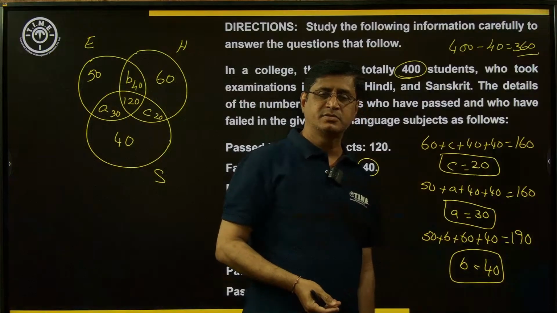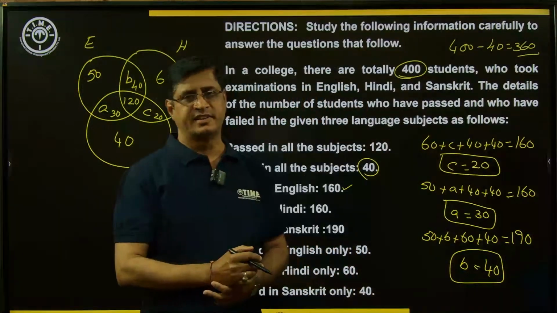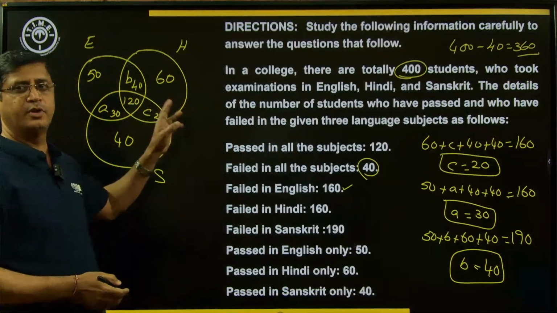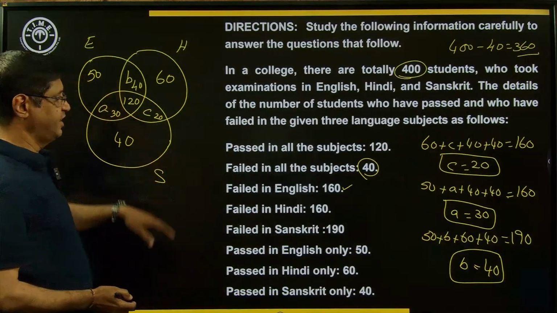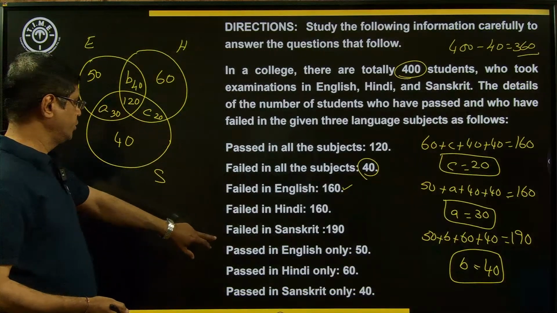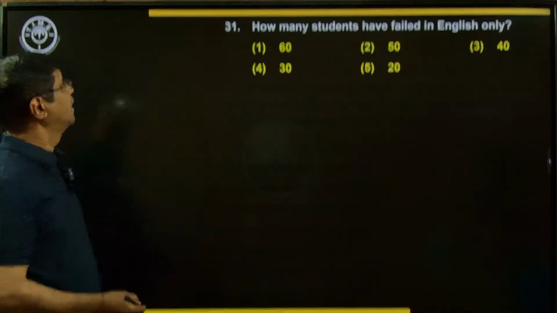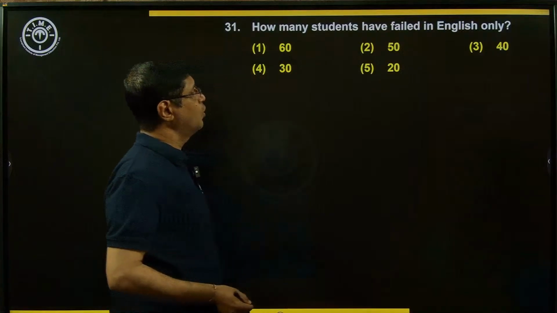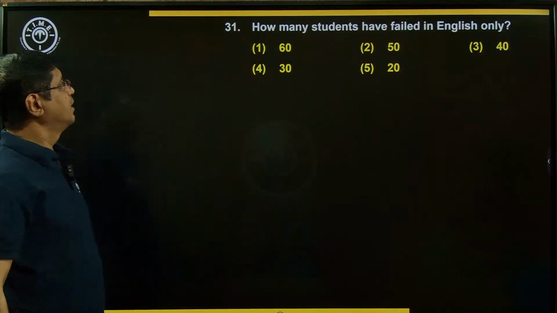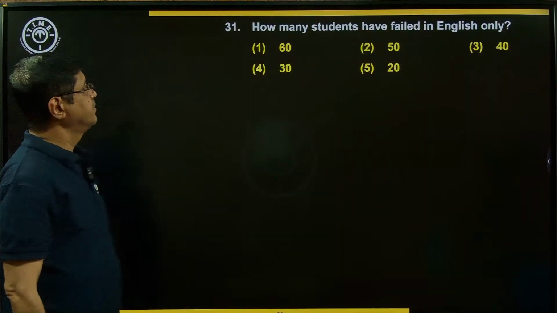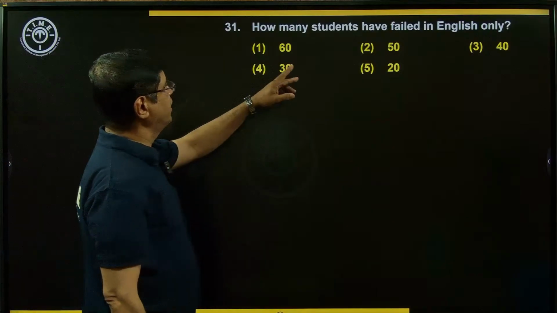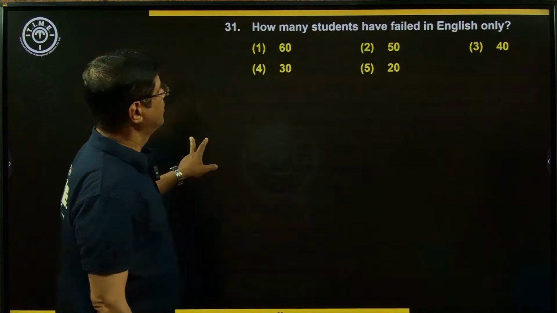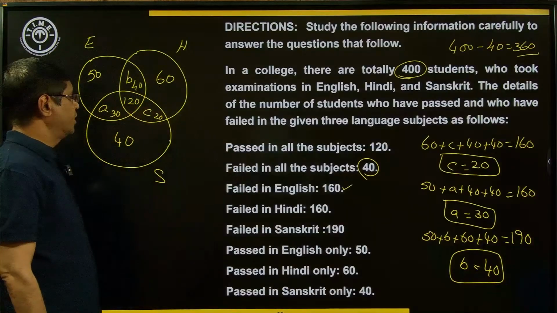And English pass, Hindi pass and Sanskrit pass, together all the subjects and at least 2 subjects. Everything is given here. Now by using this information, we need to answer the questions. How many students have failed in English only?